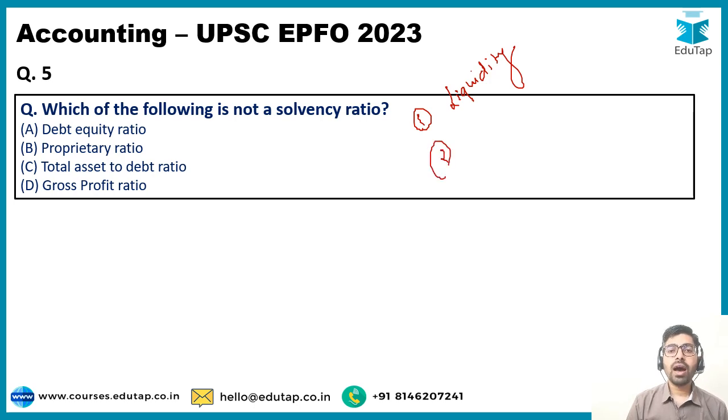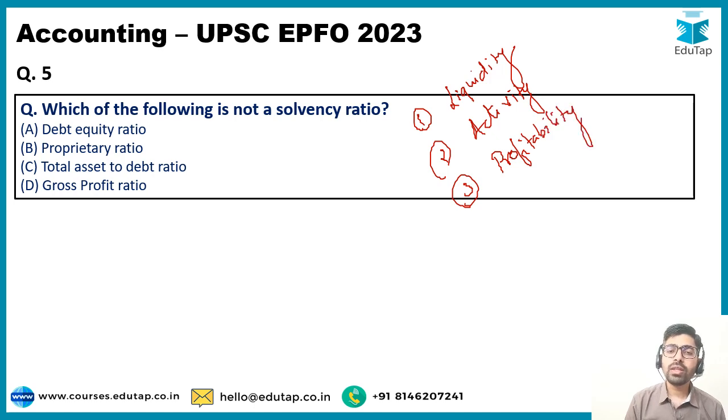Next, we have our activity ratios. Activity ratios basically tell us how efficiently we are using our assets or other stuff to generate revenue or cash in the business. And the third one is profitability ratio. So these are like gross profit ratio, net profit ratio. So these are profitability ratio.